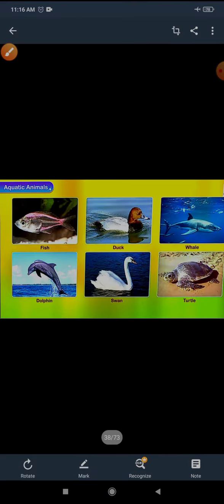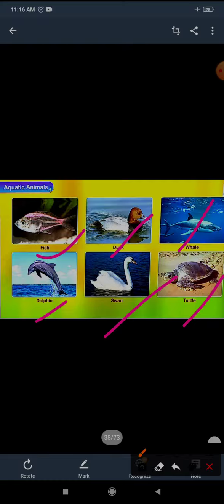They are all water animals: fish, duck, whale, dolphin, swan, turtle. These are all examples of aquatic animals. So if your teacher asks you to tell the names of aquatic animals, you can say fish, duck, dolphin, swan, turtle.